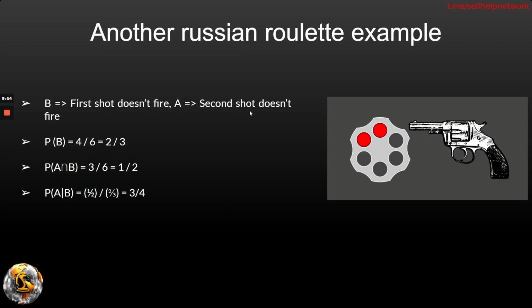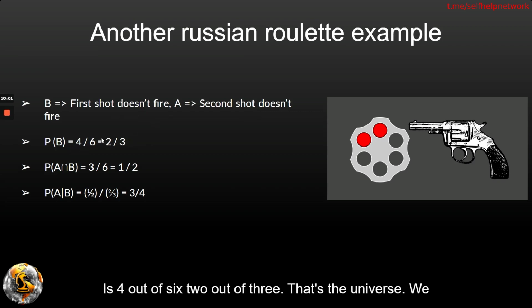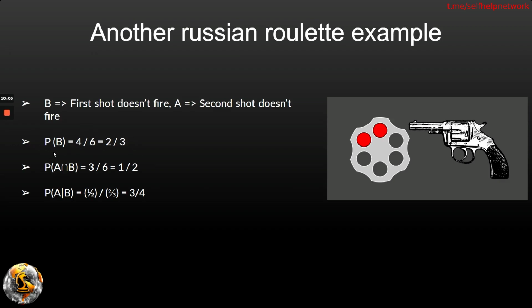So the probability of B, that the first shot did not fire, is 4 out of 6, 2 out of 3. That's the universe we have narrowed down our possibilities to. Probability of A intersection B, that both shots don't fire, that's 3 out of 6. How? Let's assume this is chamber 1. So we have 2, 3, 4, 5, 6.